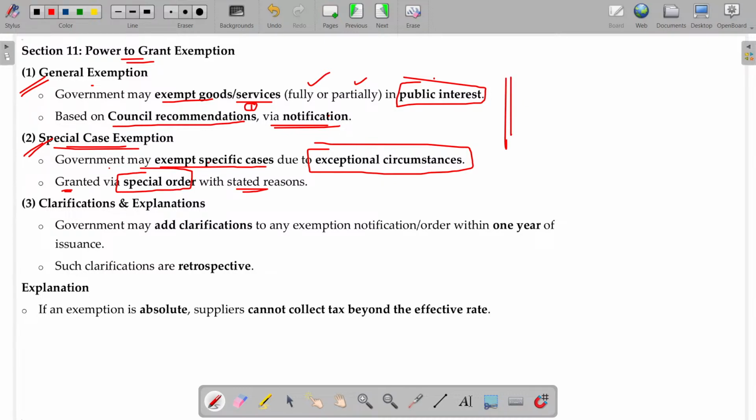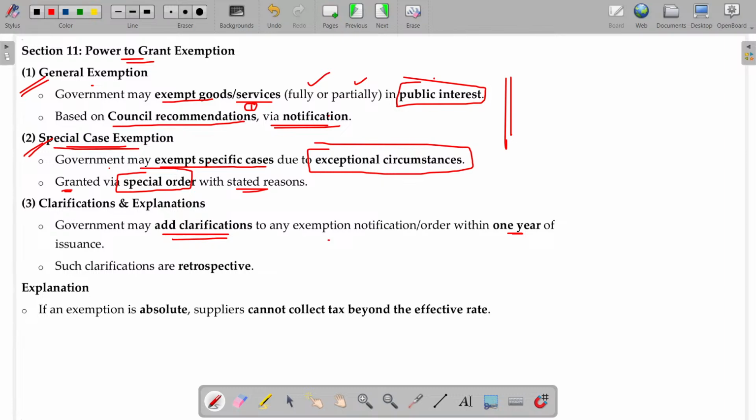Now, while stating the exemption, there's a confusion for the recipient and supplier. Will I be able to enjoy the exemption or not? Will that condition be applicable for me or not? Lots of legal jargon seems to be confusing, so the government now and then will release a clarification. The government may add a clarification to any exemption notification order within 1 year of issuance. Maximum within 1 year. When suppliers get confused, they send queries, and the government, after analyzing all these queries, gives the clarification.